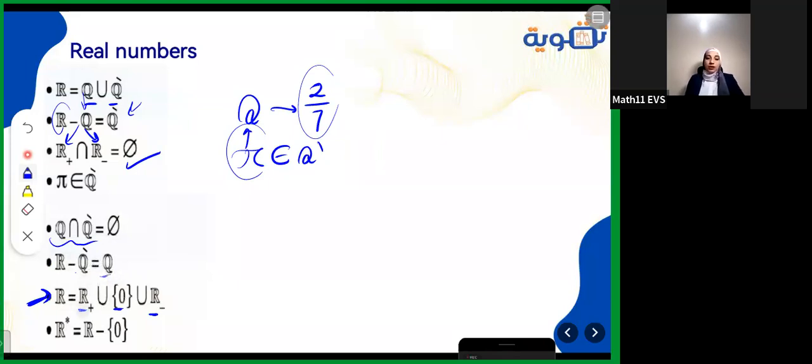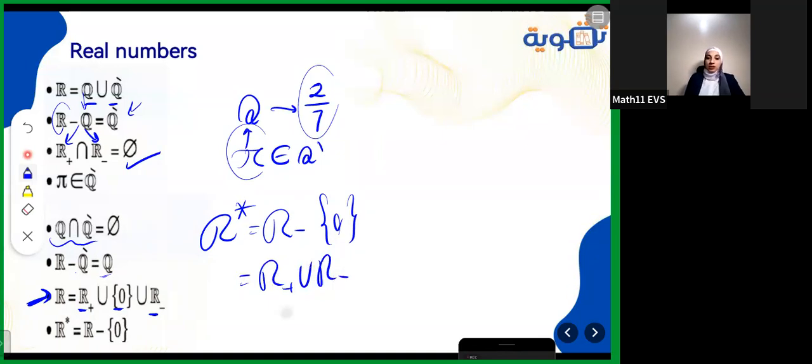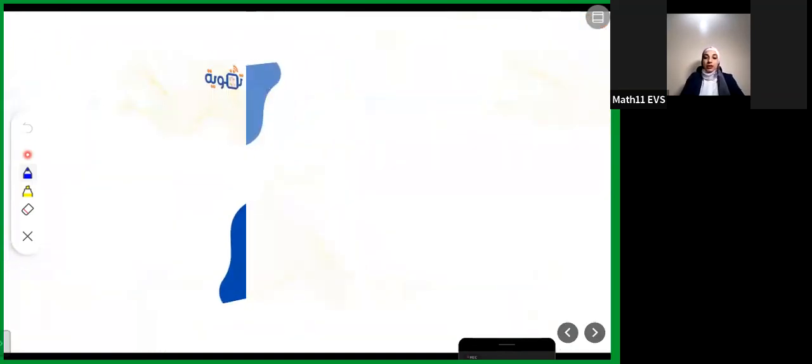Also, as we said, R is R positive, 0, and R negative. And remember that R star is all the real numbers without the 0. I can write it as R positive union R negative also. It's another method of writing R star. Let's talk about something else.